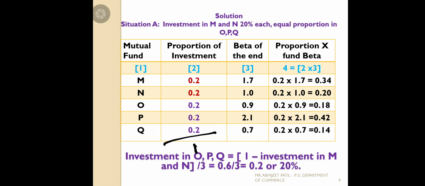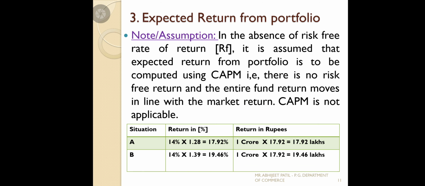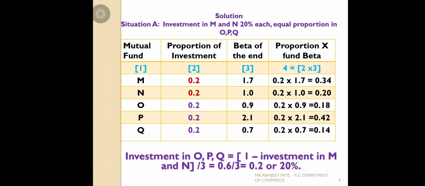Okay. Now the question they ask here is that we should calculate your portfolio beta. So how do we find out your portfolio beta now? This is the important thing. Investment proportion we already have, beta also we have.